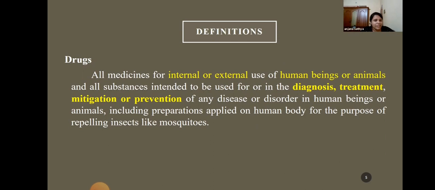So the mosquito repellents that are applied in the form of a cream will also come under the category of drug as per the Drugs and Cosmetic Act. It can be internal or external application. It can be given to humans as well as animals, or it can be used for diagnosis, treatment, mitigation, or prevention. All those substances will come under the term drugs. So this is the definition of drug.